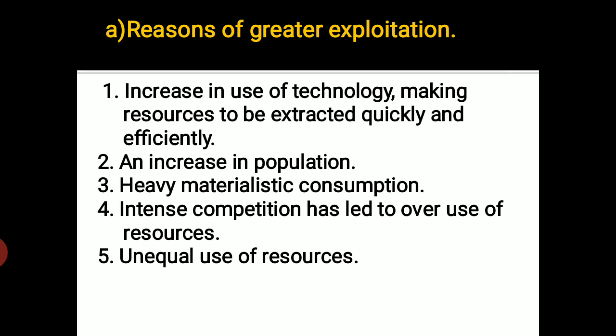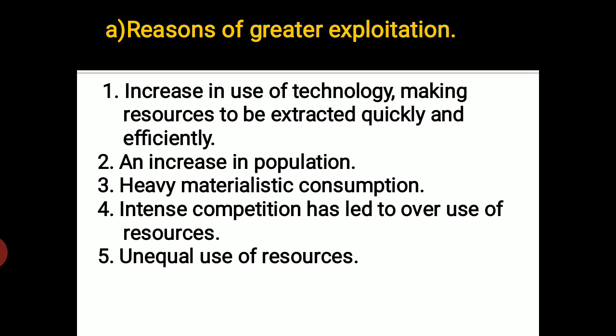The fourth one that comes up is intense competition has led to overuse of resources, meaning the competition has increased. What happens because of that? The marketer always tries to strike a balance between demand and supply of the commodities. So that leads to intense competition, and in this race of competition, all the types of natural resources are being exploited. Everyone wants to get the resources from nature, and they want to make use of them in producing various kinds of items to meet the demand, right? So what happens because of that? It leads to the exploitation of resources.